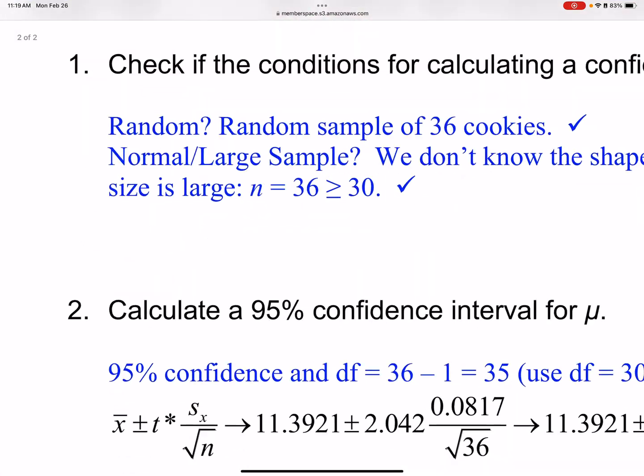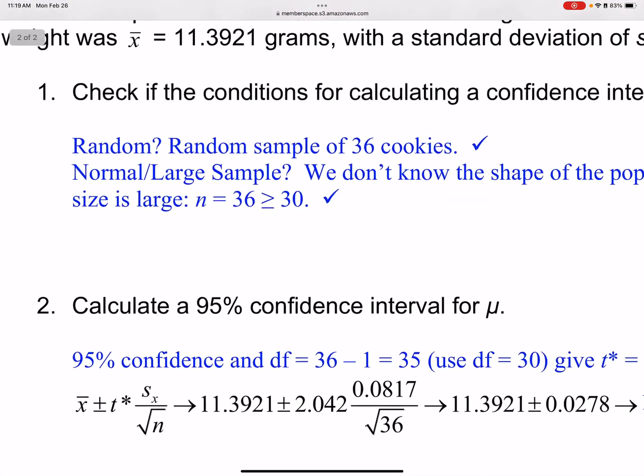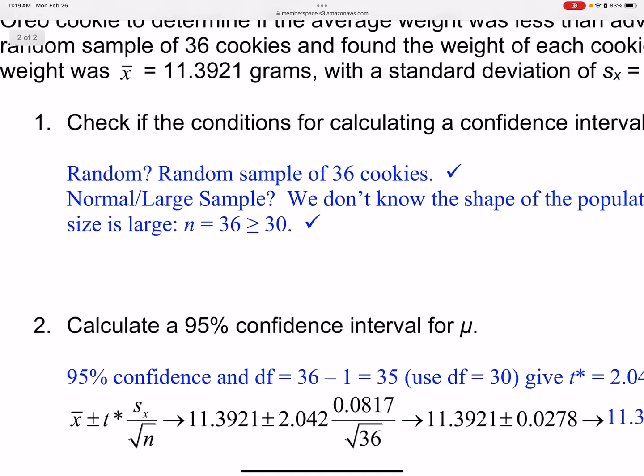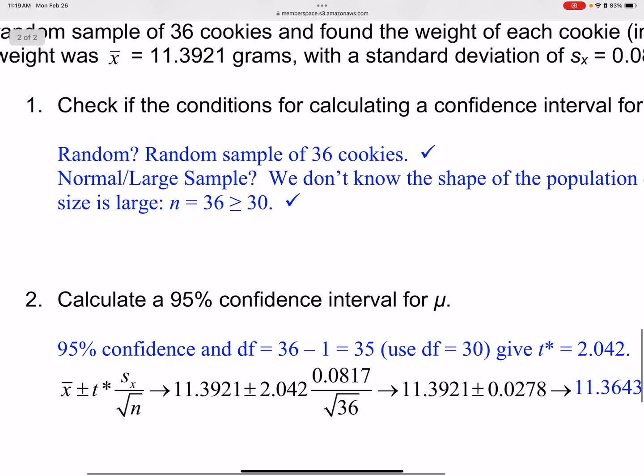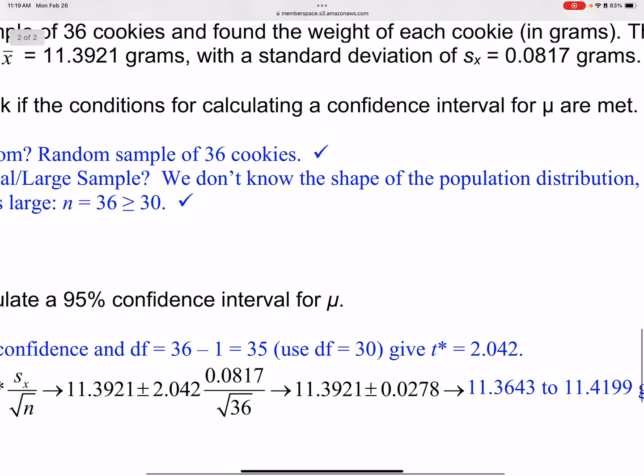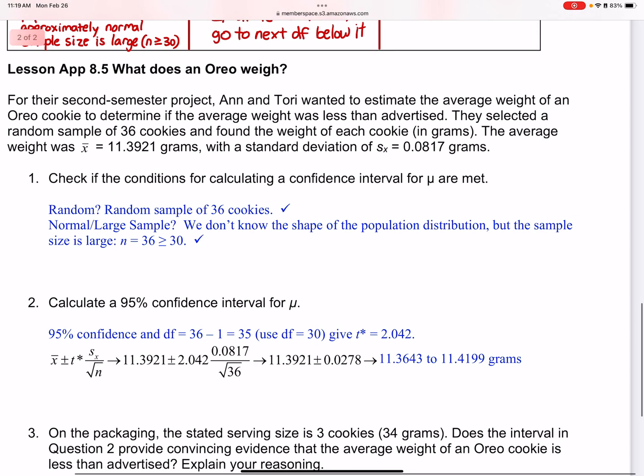So it's going to be our X bar. It gave me this here at 11.3921 plus or minus. They have 2.042. Remember, we have 2.032 because we did ours on the calculator, not on the chart. And the standard deviation, which was given to us, was 0.0817 divided by square root of 36.